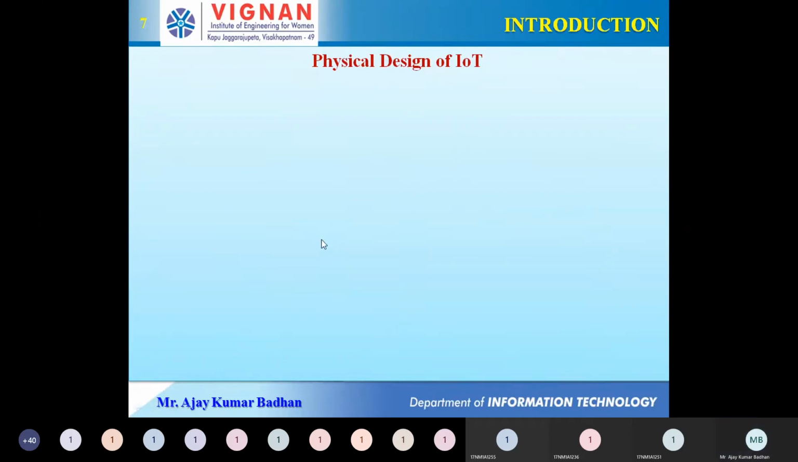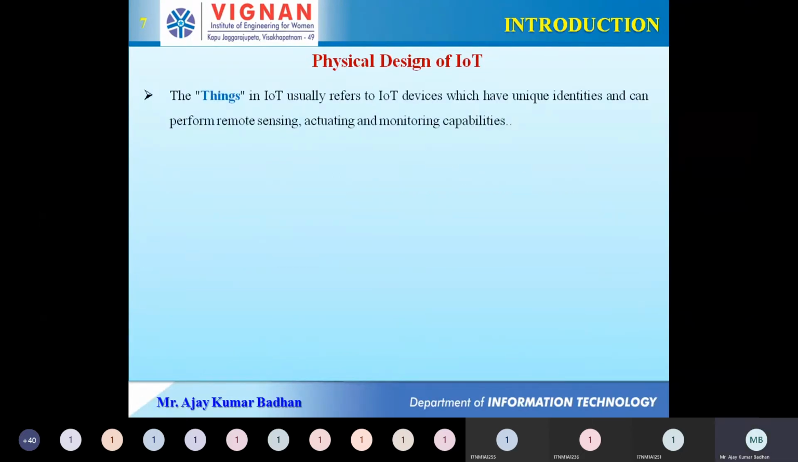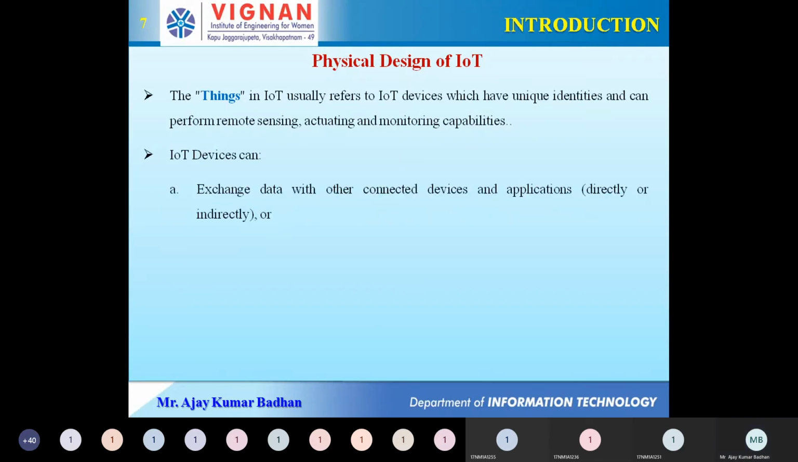Okay. Now coming to the physical design, this is most important. So please concentrate more on this. So here, before discussing the physical design of IoT, what he's saying is that whatever things we are talking about in this IoT, they actually refer to the devices which have a unique identity. Okay, these are the devices which have unique identities and they can communicate.